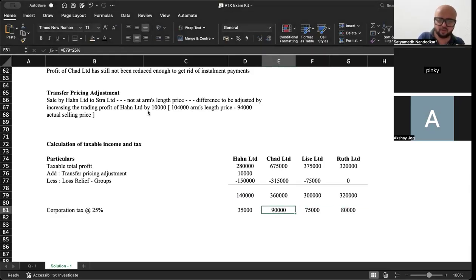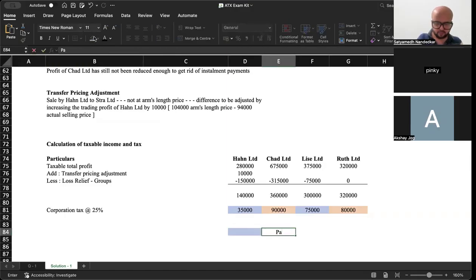And out of this, 90 will be payable in installment, 80 will be payable in installment, 350 will be payable in January. These two payable in January, not in installments.